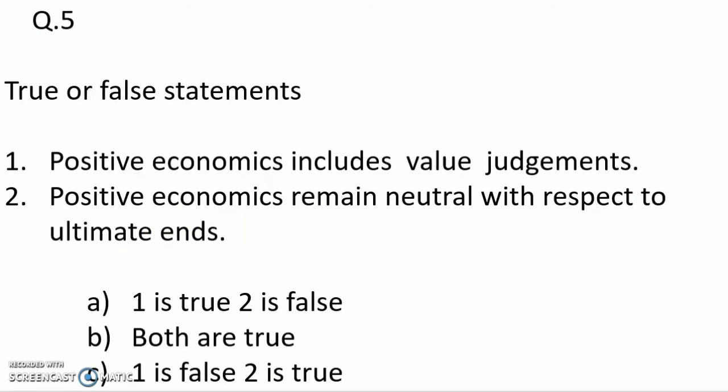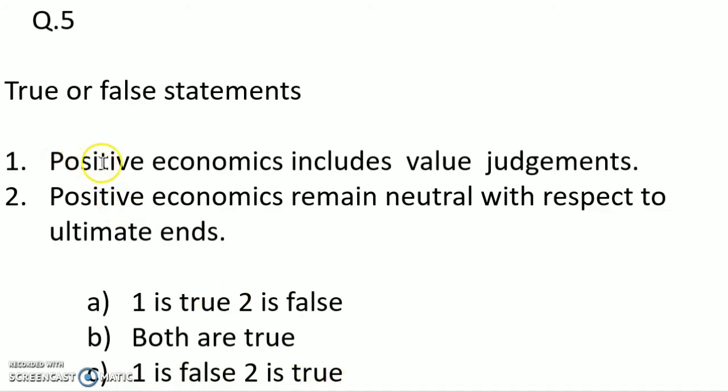Now question number 5. True or false statements. 1. Positive economics includes value judgments. 2. Positive economics remains neutral with respect to ultimate ends. Option A, 1 is true, 2 is false. Option B, both are true. Option C, 1 is false, 2 is true. Then which is the answer?